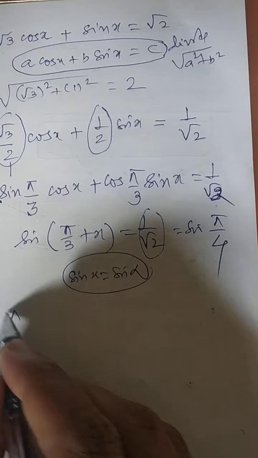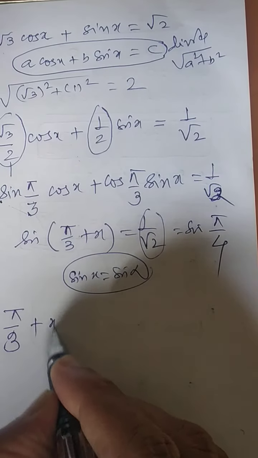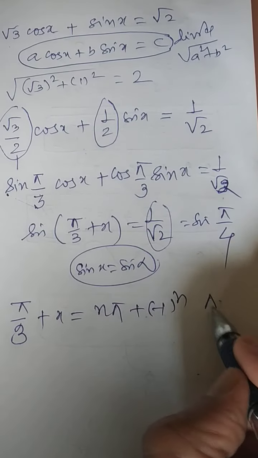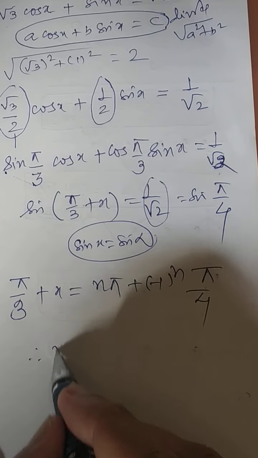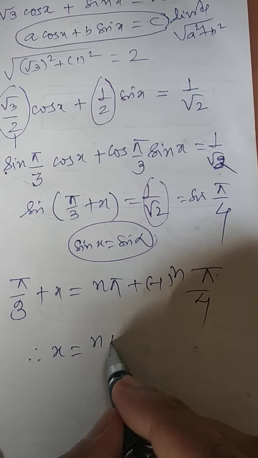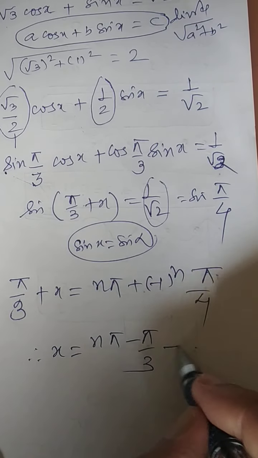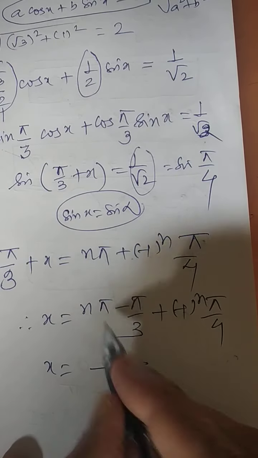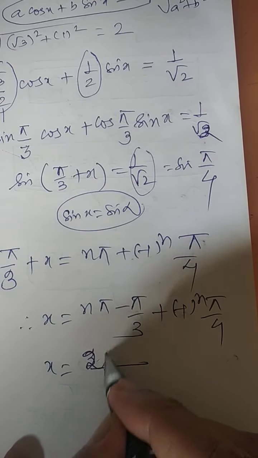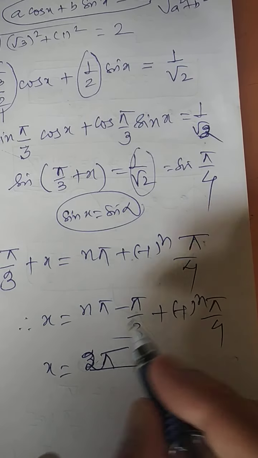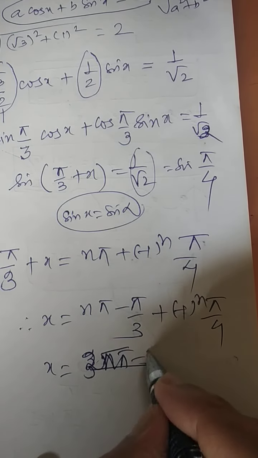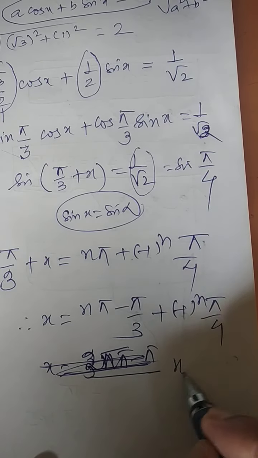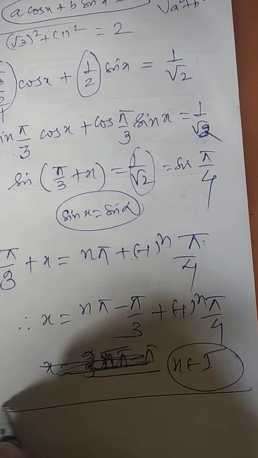So here π/3 + x = nπ + (−1)^n π/4. The π/3 can be shifted to the right side, so x = nπ + (−1)^n π/4 − π/3. Let it be like that also; n addition is not possible. If you keep changing the values of n, you will get the solutions.